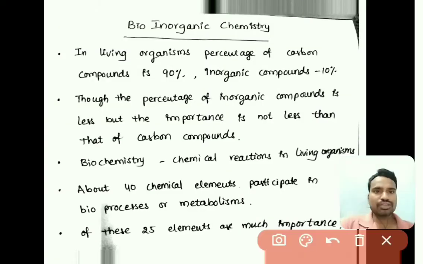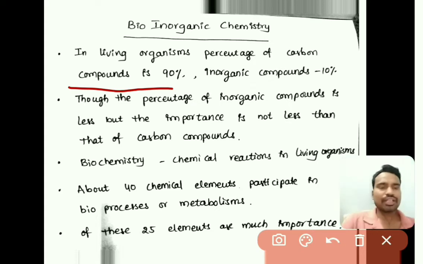Biochemistry majorly deals with the chemical reactions which are happening in living organisms, right? Generally the percentage of carbon compounds present in our human body or in any living organism is around 90%. The remaining 10% is inorganic compounds.